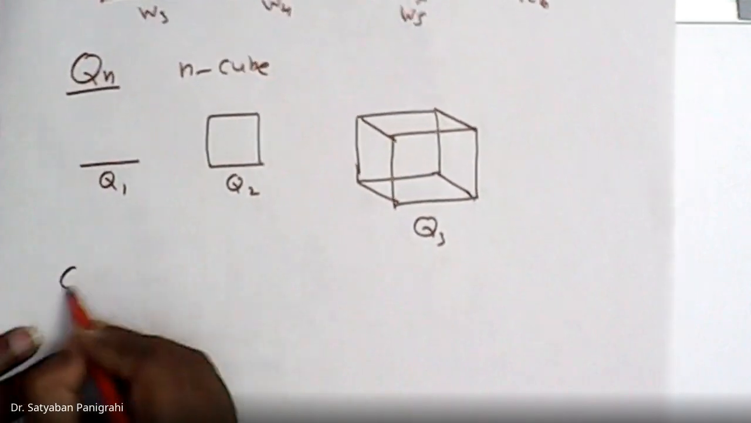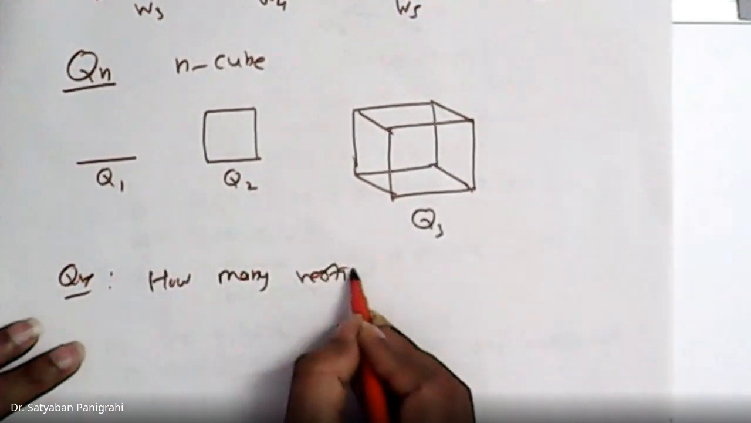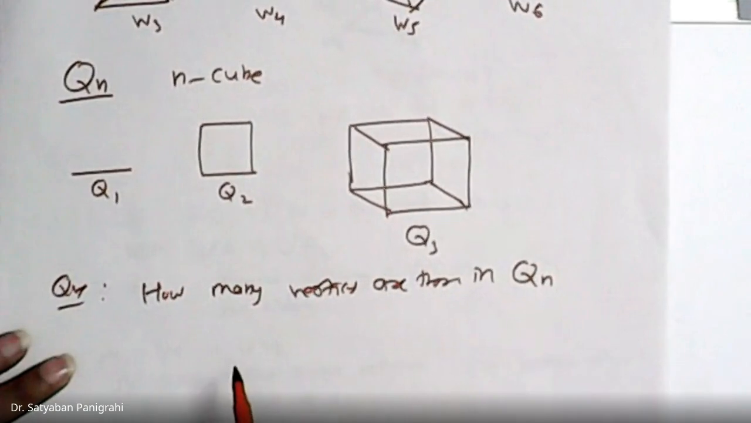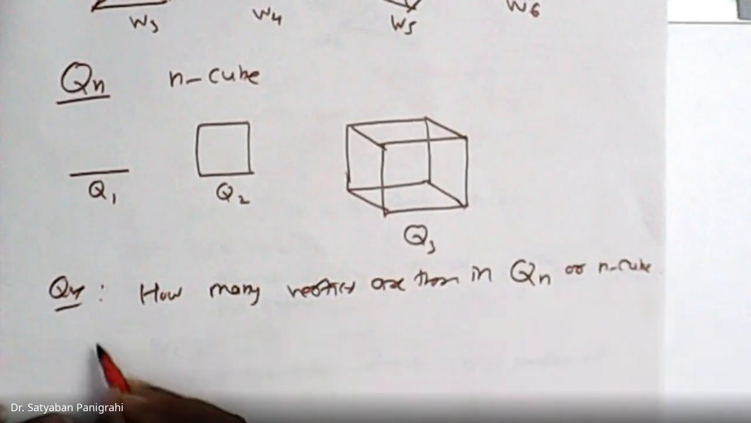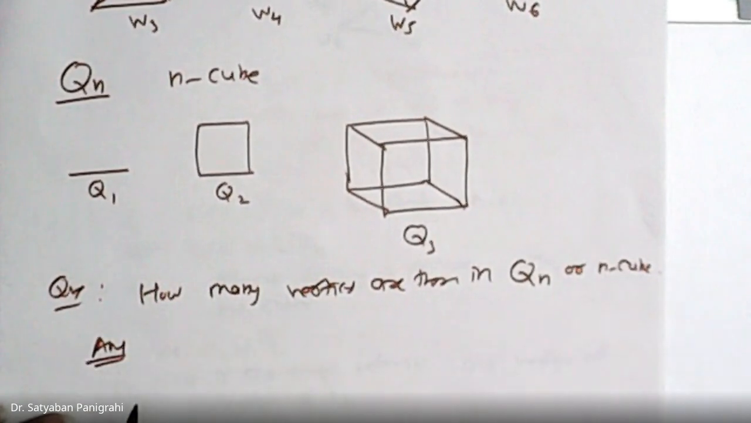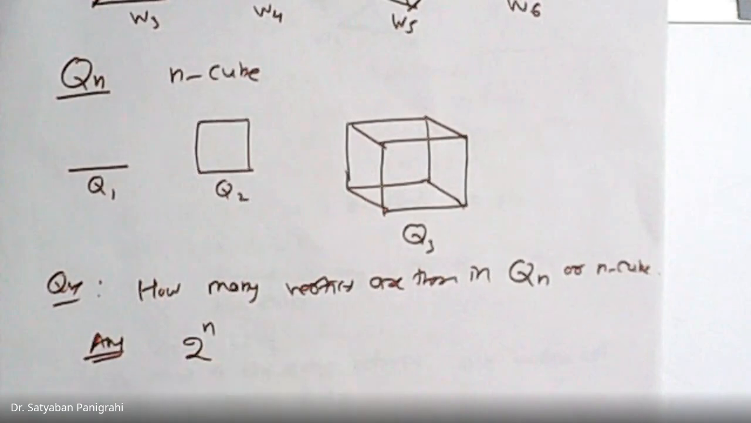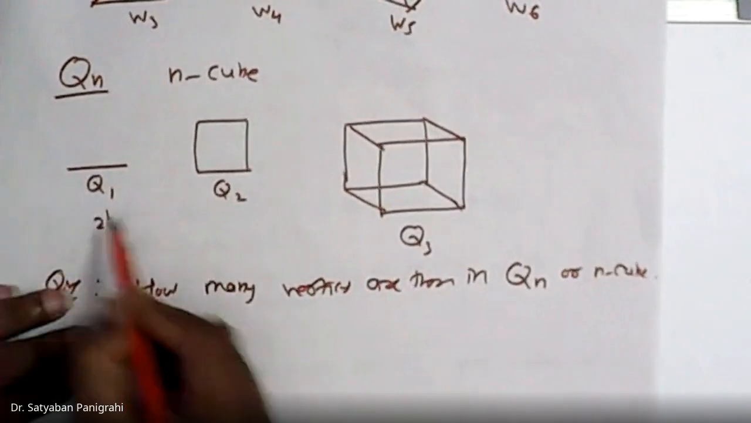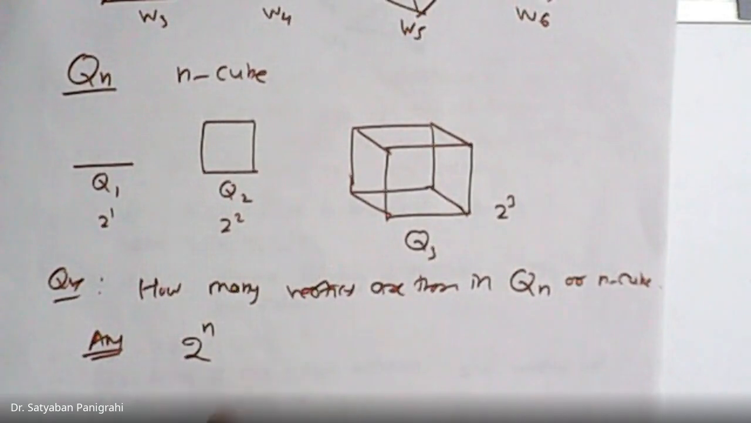Now, the question is, how many vertices are there in Qn? How many vertices are there in Qn, that is n cube? The answer is 2 to the power n. Okay, here 2 to the power 1, here 2 square, look here 2 to the power 3, 8 vertices. Similarly, given n cube, there are 2 to the power n vertices.